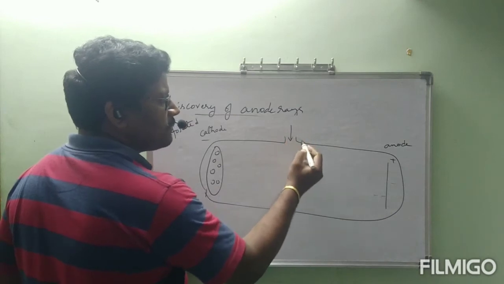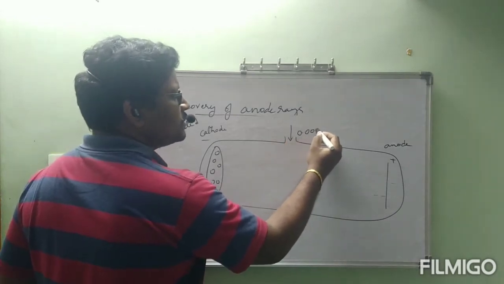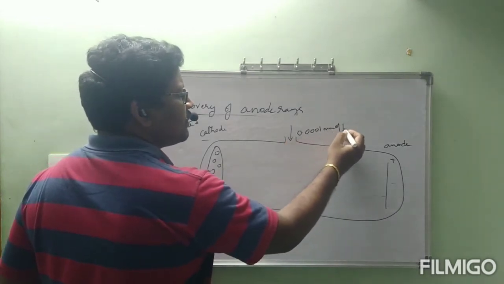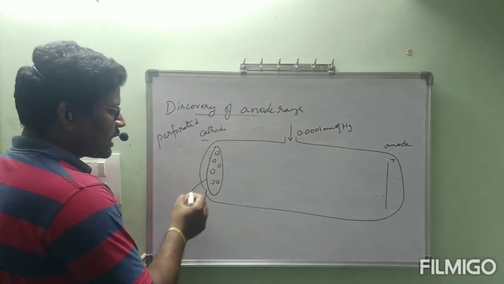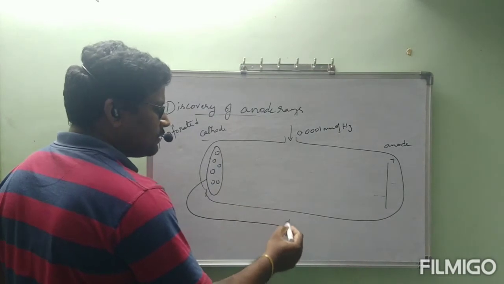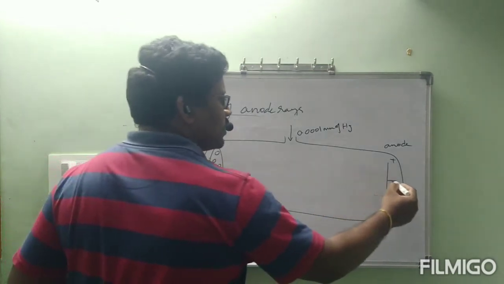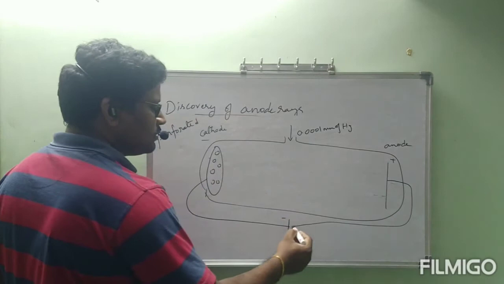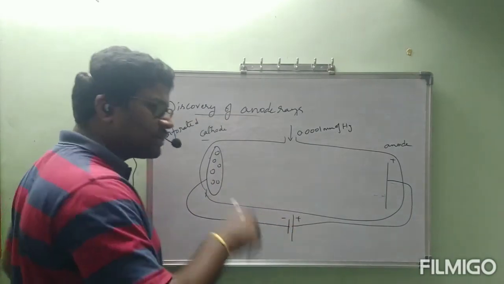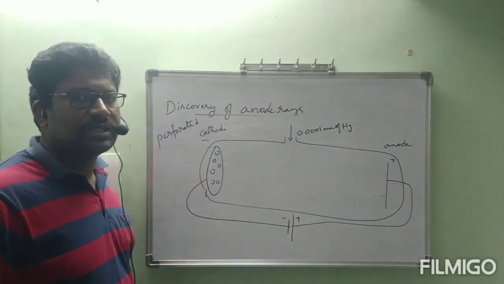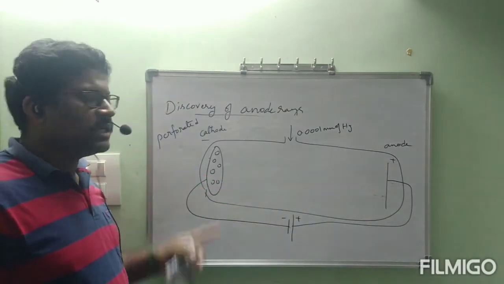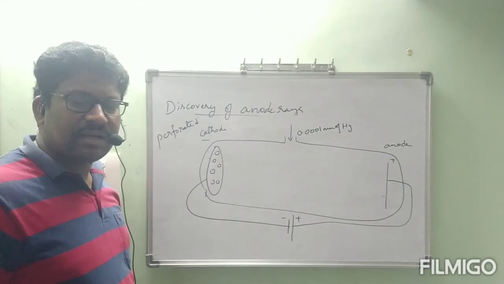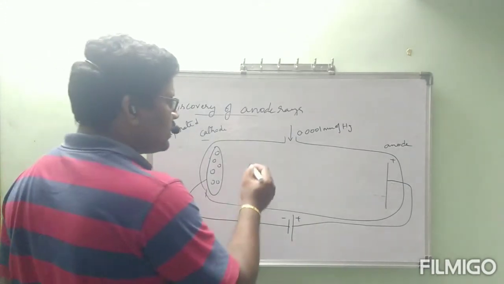And here what is the pressure? 0.0001 mm of Hg. The negative plate was connected to the negative terminal of the battery, and the positive plate was connected to the positive terminal. After connecting only, they behave as negative and positive charge respectively. Inside the gas container, we have taken hydrogen gas.